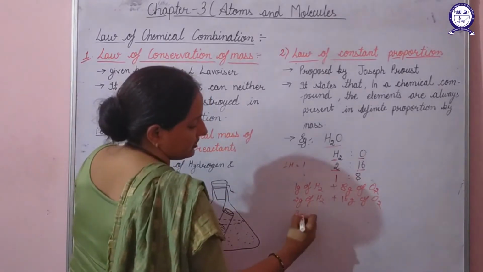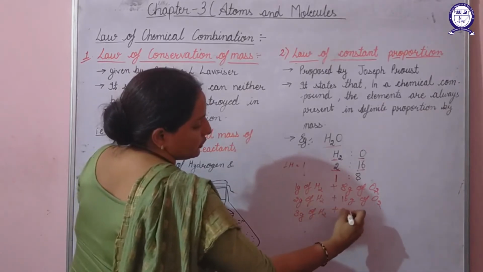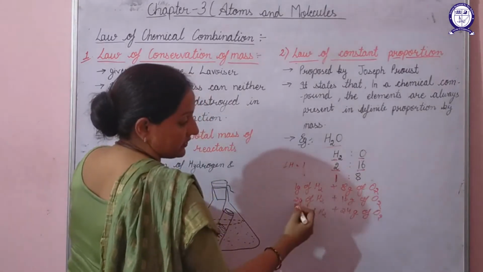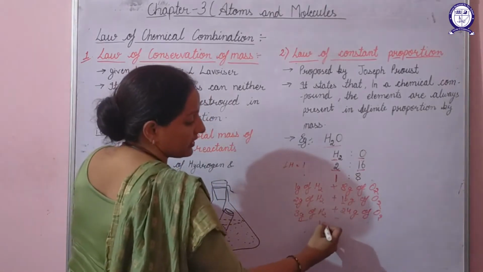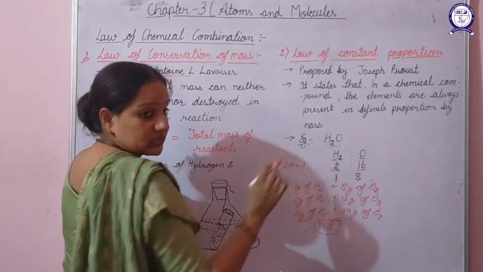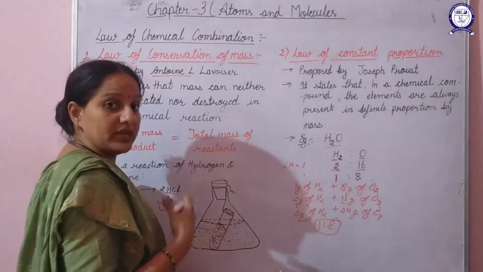In the similar way, when you take 3 grams of hydrogen, it will combine with 24 grams of oxygen. If you convert it into simple whole numbers, all the time what you will get is 1:8. That means hydrogen and oxygen always combine in a fixed proportion, that is 1:8.